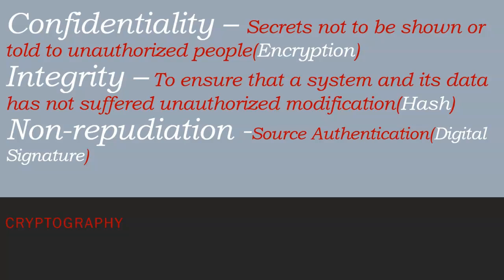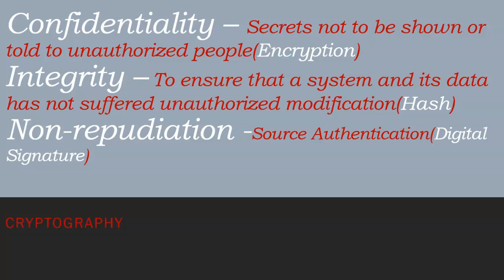There are three concepts that we have explained previously also. Cryptography has only three concepts. One is confidentiality, second is integrity, and third is non-repudiation. We have seen that confidentiality is read protection for the secrets. Secrets are not to be shown or told to an unauthorized person, and encryption helps in this. All the encryption algorithms ensure that confidentiality is maintained, read protection is maintained. Integrity is just the write protection, and hashing algorithms are used for integrity. That is not important for this topic, so we'll park it.